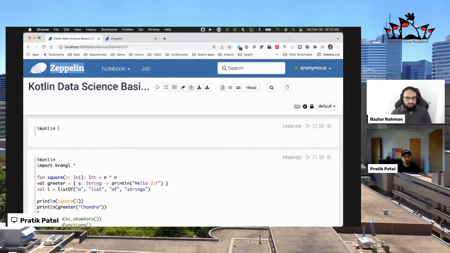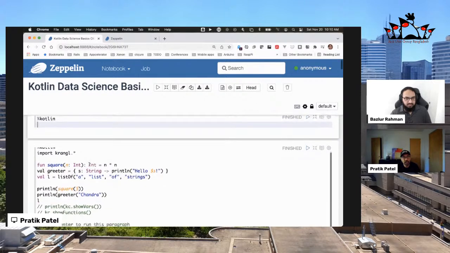Okay, so what we do for each paragraph inside of our notebook is we tell Zeppelin what is running in this paragraph. In this case, we're saying this is going to be a Kotlin paragraph, right? So we can write some Kotlin here if we wanted to, which we've done in the next stanza here.